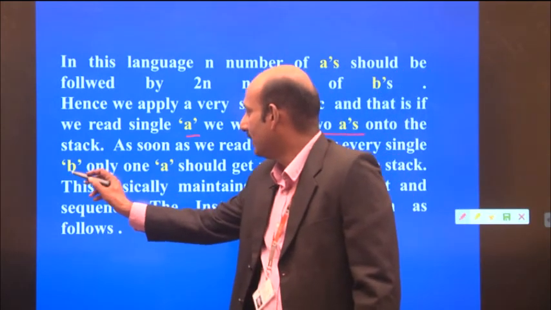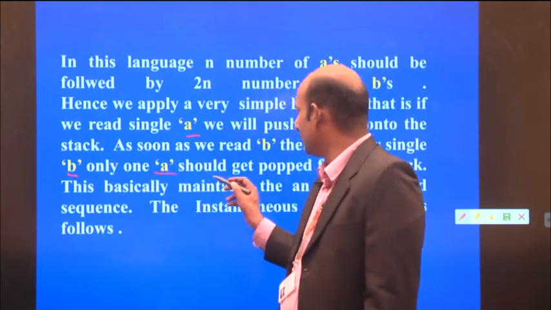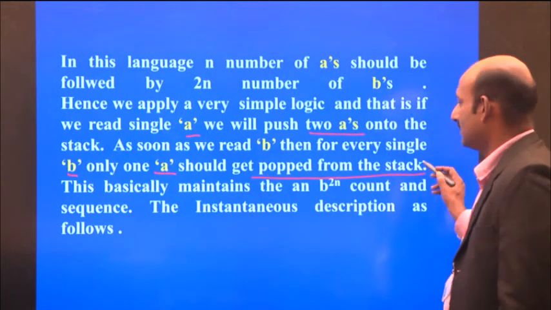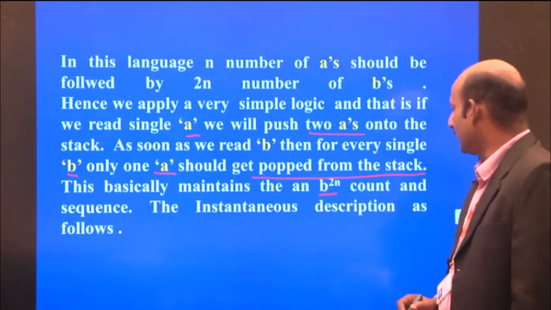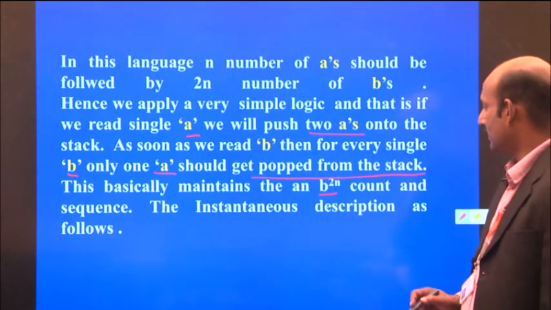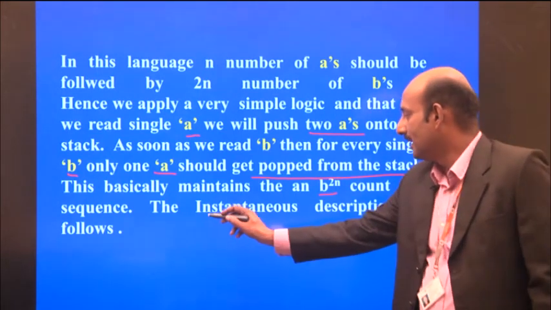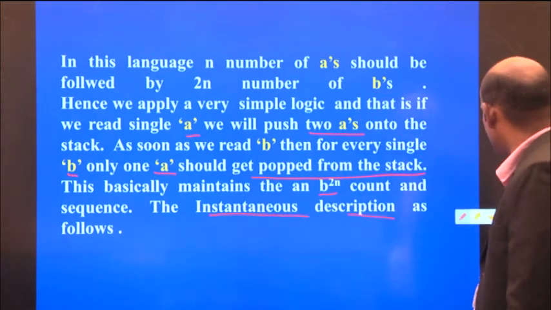And the B means only one A should be popped from the stack. So that is the logic behind it. Then we will get this b to the power n count and sequence. Now let's go for the instantaneous descriptions.